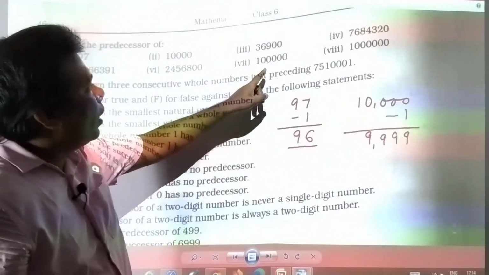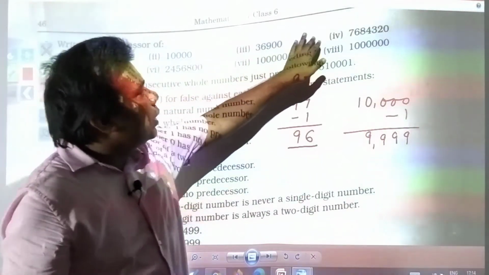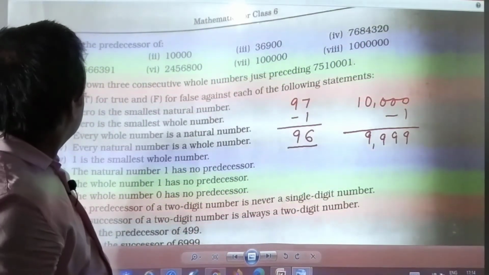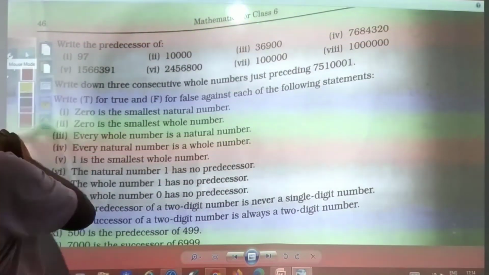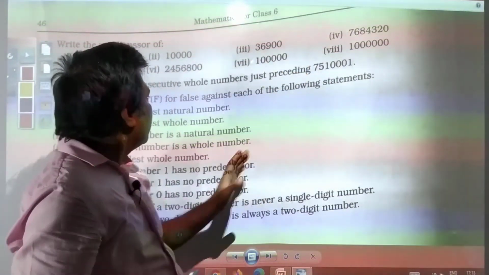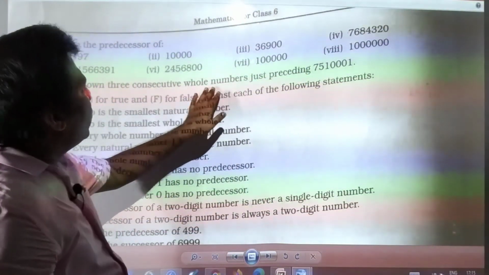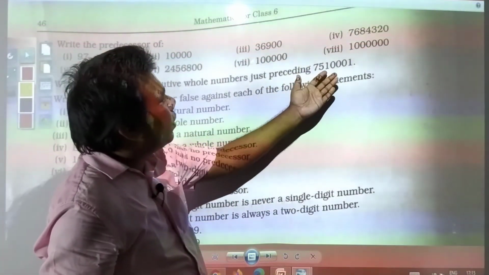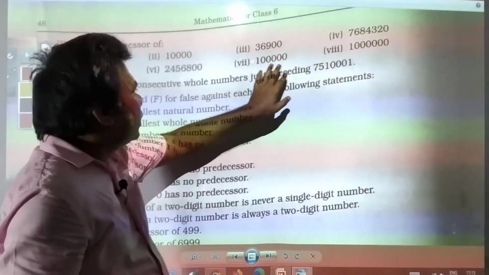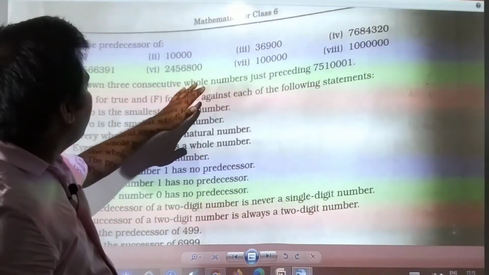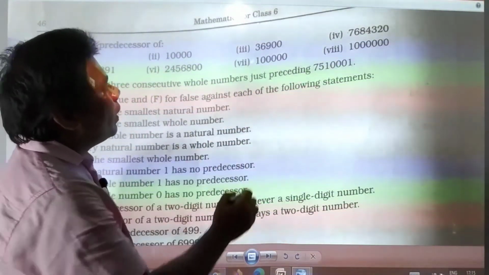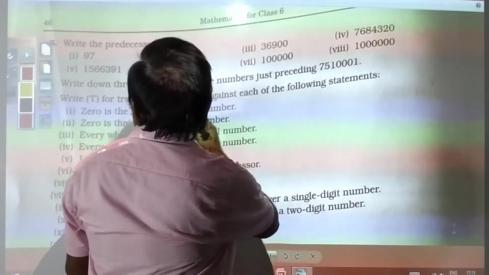In the same way, for the other numbers, you need to subtract 1 from each and every question and you will get the answer. Next, you have a question that you should solve yourself in your notebook. Write down 3 consecutive whole numbers just preceding 751001. Again, a similar question. We have already solved question number 2. A similar question is there.